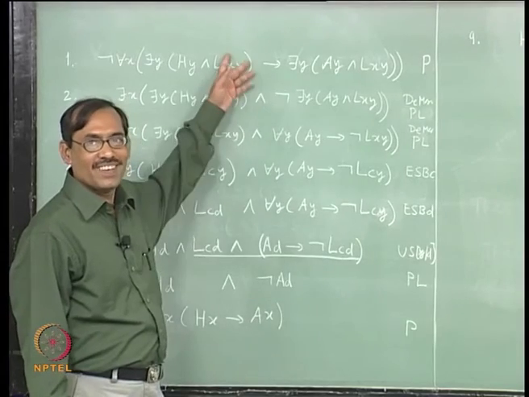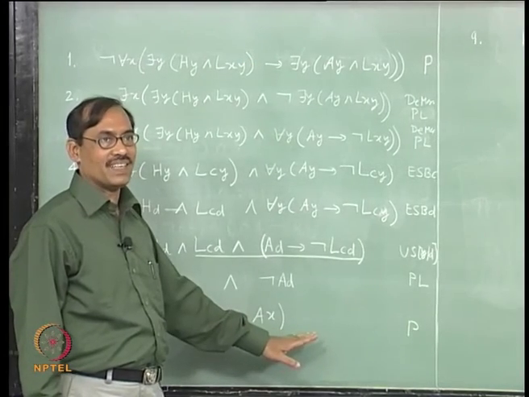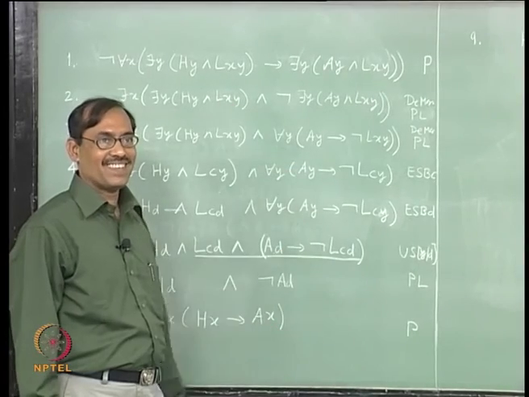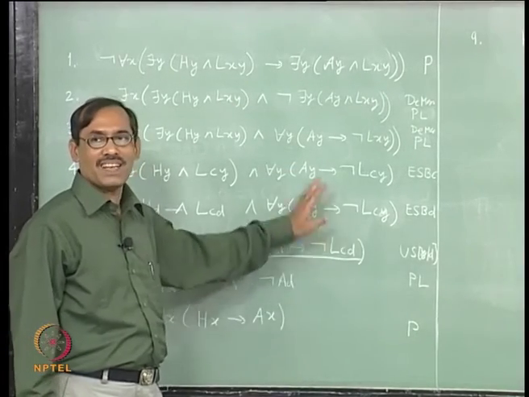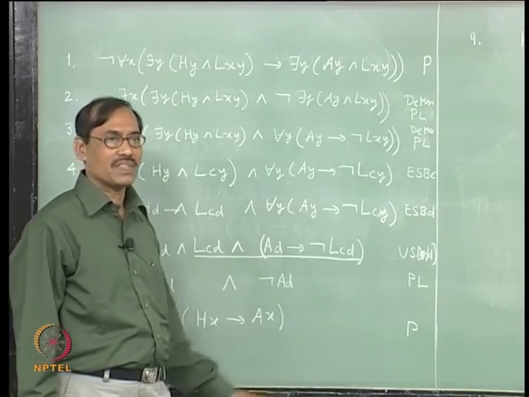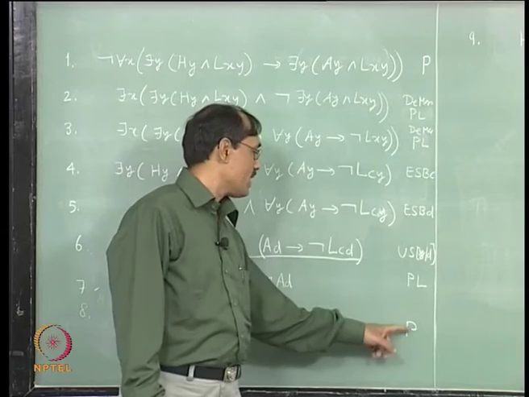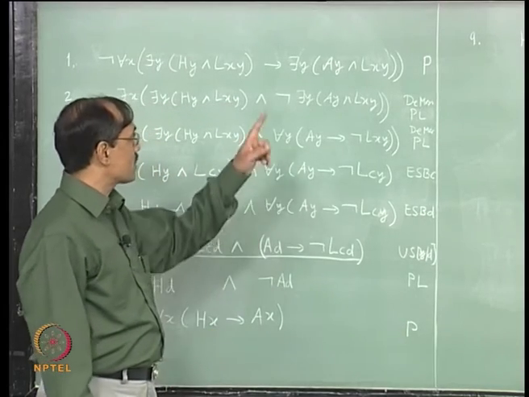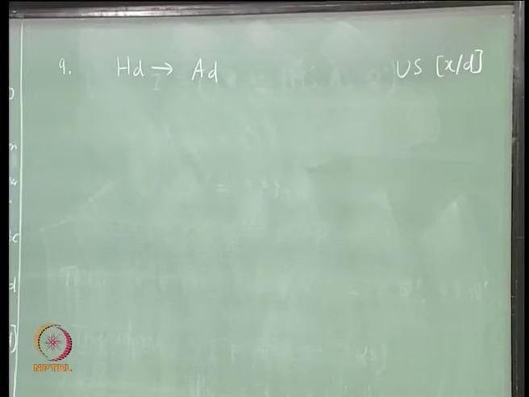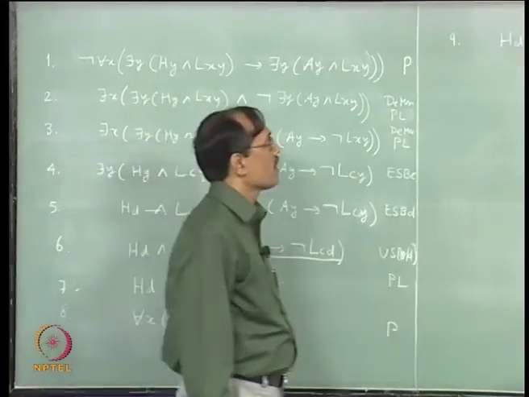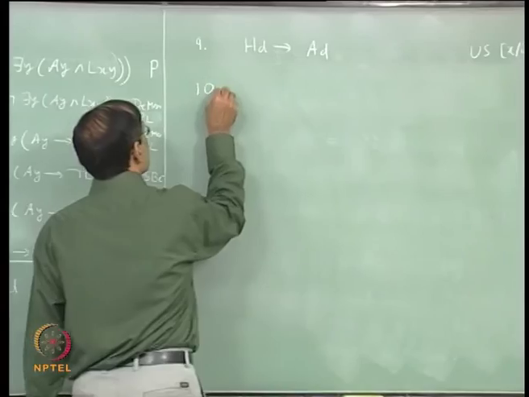If it is using a remote one, then you at least write it, mention it, because otherwise we can't read where from it is coming, right. All these are coming from the last line. So, we have not written the line numbers on the justification column, right. When you write here for example P, next line I should have written 8 US x by D, from 8 it follows, right. Okay.